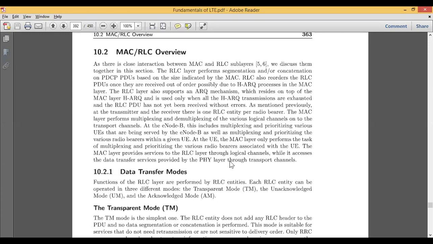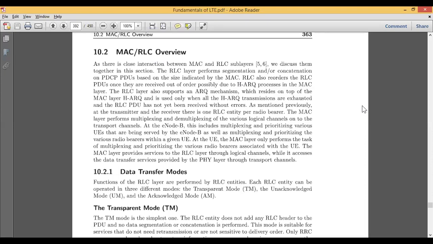With the interaction of this MAC and RLC sublayer, they play an important role in LTE. And what are the roles of this RLC? Sometimes the question may be what is a MAC, and it can be an RLC, so both are the same. So don't get confused with the topic name MAC and RLC sublayers. Basically, this RLC sublayer, or RLC layer, performs the segmentation or concatenation of PDCP PDUs based on the size indicated by the MAC.